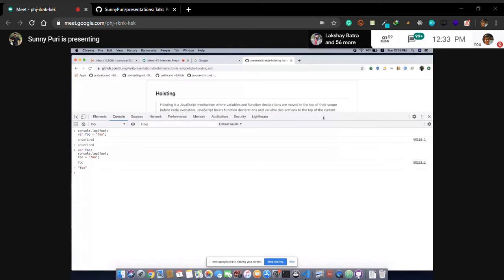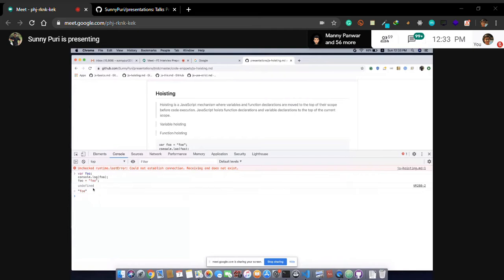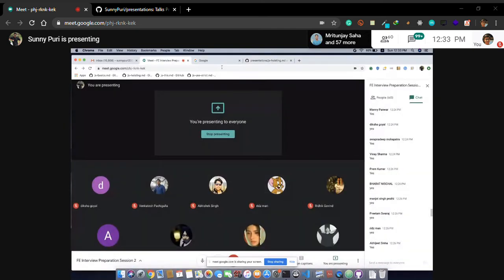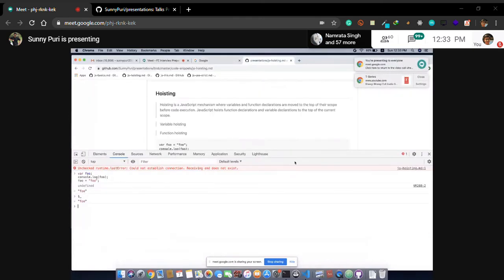So the same thing is happening. Don't worry, because this is foo, right? So that's why it is coming undefined. Let's see. Why is foo coming? Because this is the last executed value. If you want to know, yeah, this is the last executed value. Don't worry about dollar underscore, I'll explain what dollar underscore is. Okay.